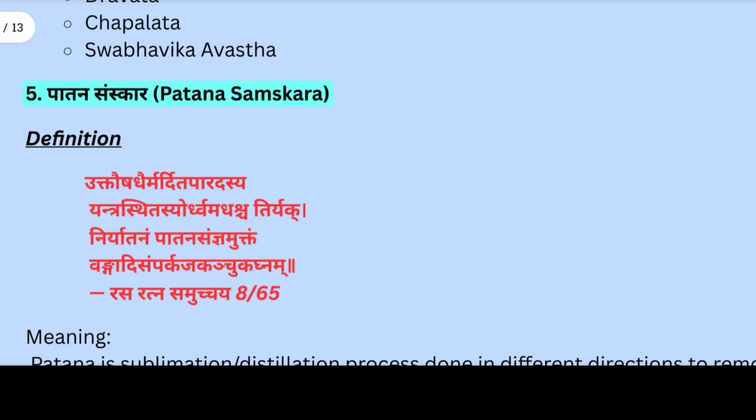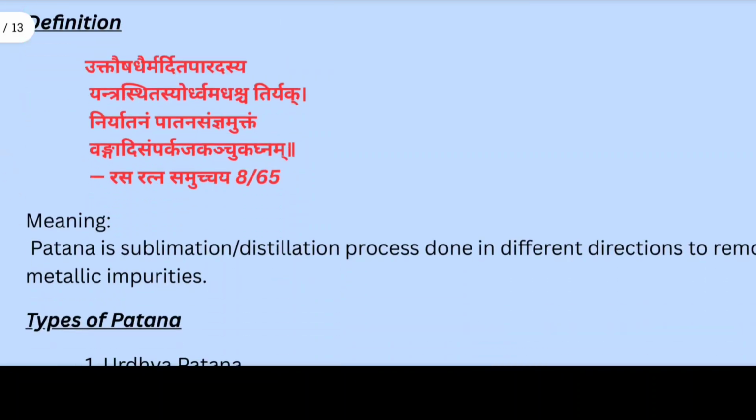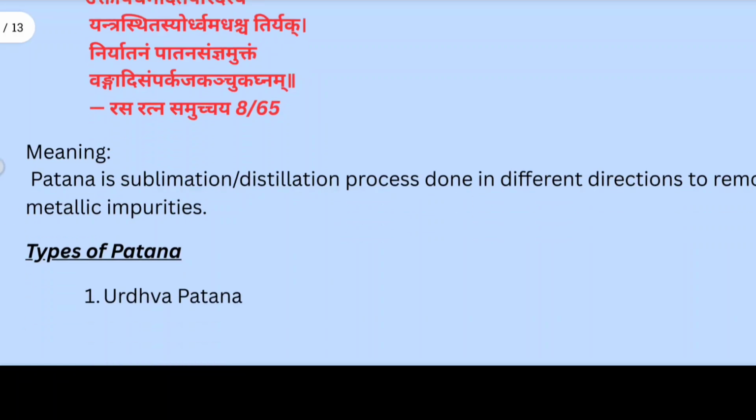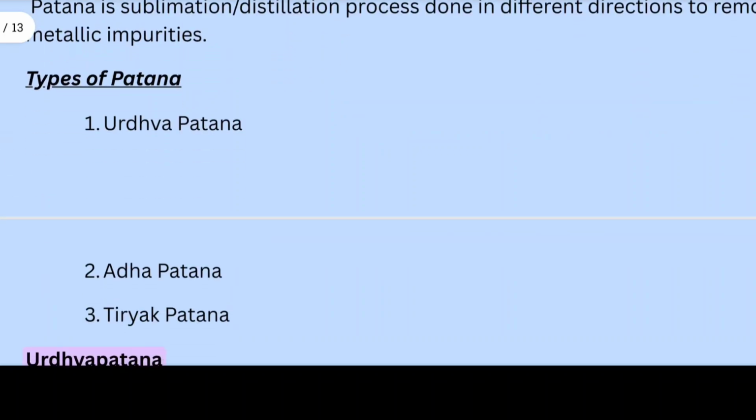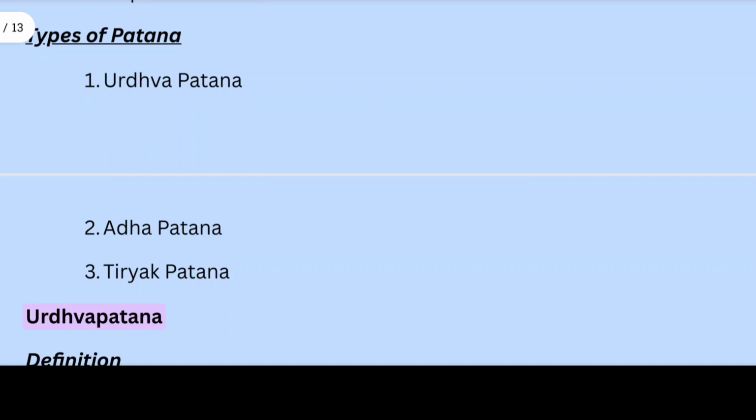Now we see here the fifth samskara, that is Patan Samskara. Patan means sublimation or distillation. उक्ते औषधे मर्दिता पारदस्य यंत्रस्थितस्य ऊर्ध्वम अधः च तिर्यक निर्यातनम पातनम संज्ञम उक्तम वंगादि संपर्क कंचुकग्नम. It means Patan is a distillation process done in different directions to remove metallic impurities. Here are three types of Patan Samskara. First is Urdhva Patan, second Adha Patan, third is Tiryak Patan.